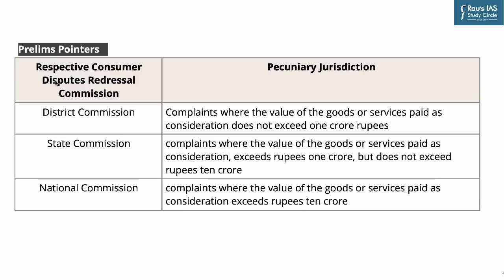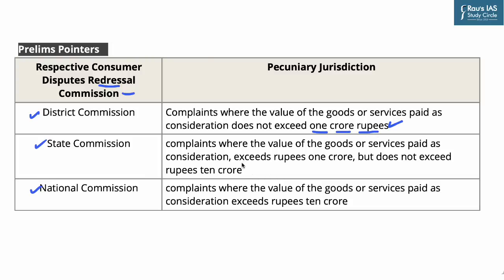From the perspective of prelims, we need to understand that the Dispute Redressal Commission is divided into 3 major stages. First, of course, is district, second is state, and third is national. And their jurisdiction is different. For district, complaints where the value of the goods and services paid as consideration does not exceed 1 crore rupees. So this figure is very important. Keep this as a note.